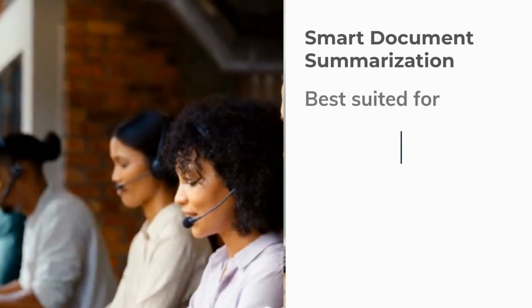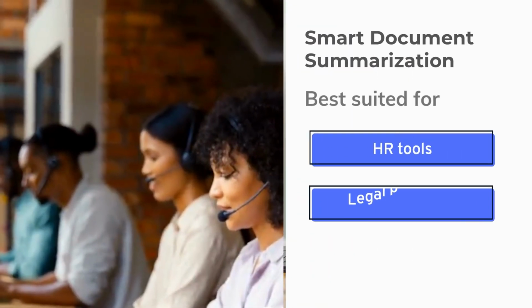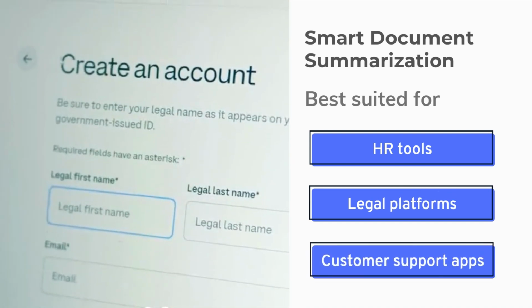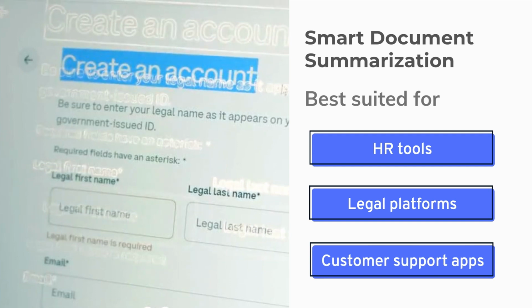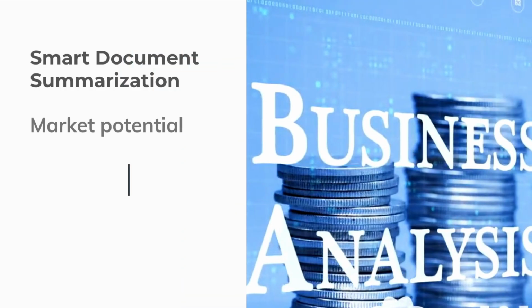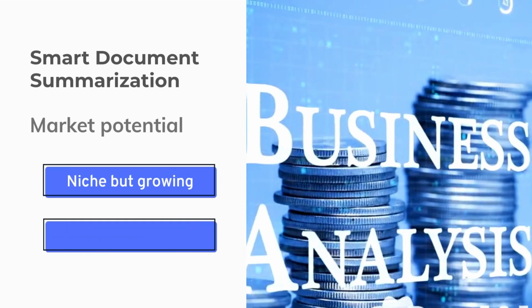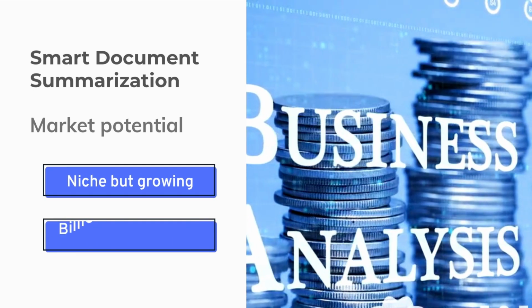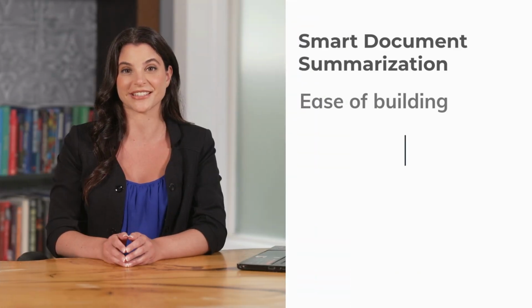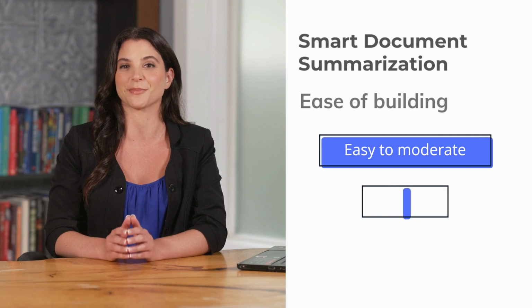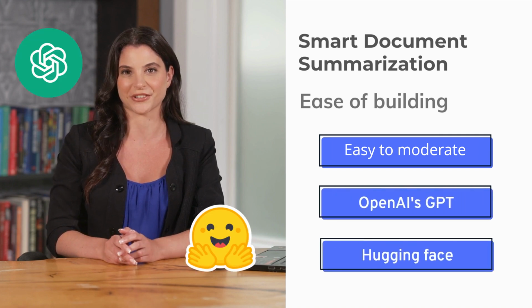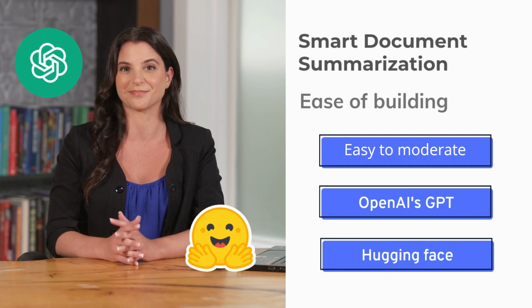This feature works well for tools in HR, legal, or customer support teams. It's especially useful for onboarding guides or contract reviews, saving time and effort. The market potential is niche but growing. Text-heavy industries like law and customer service spend billions annually on tech solutions. As for ease of building, it's easy to moderate. Pre-trained models like OpenAI's GPT or Hugging Face make it simple to integrate summarization into your app.